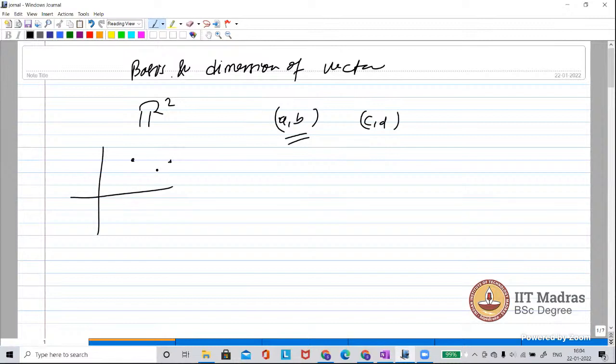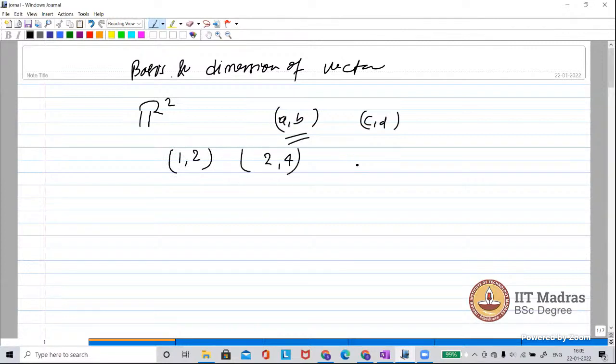Actually, sir, I am not able to say my question in proper way. I am trying to say how can we realize geometrically what linearly independent and dependent are. Yeah, let me explain that. If we talk about the geometric meaning of linear independence, it comes in R2 as a line. I am taking 2 vectors in R2, like (1, 2) and (2, 4).